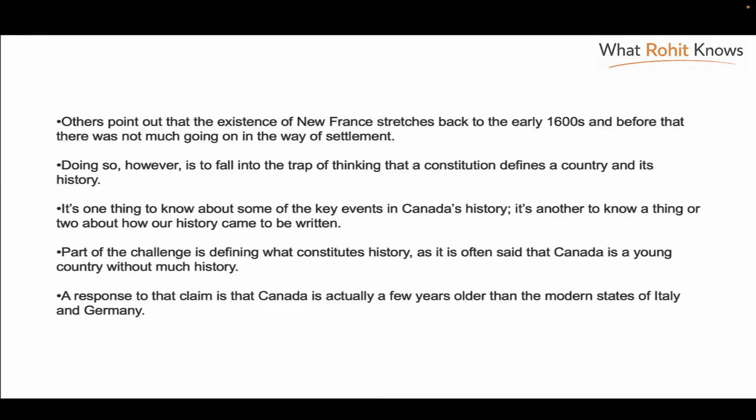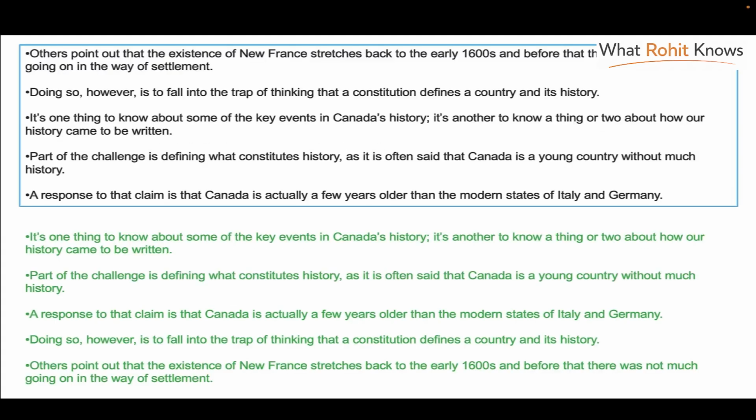The next question now. And here's the solution. So again, first read. It talks about Canada, some Canadian history, etc. You have to find the first paragraph after that. If you look at the paragraphs that are given to you, "others point out." So who are these others, doing what?